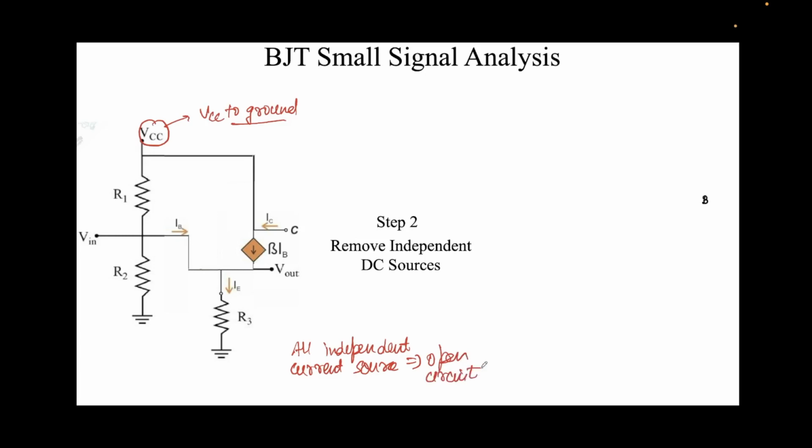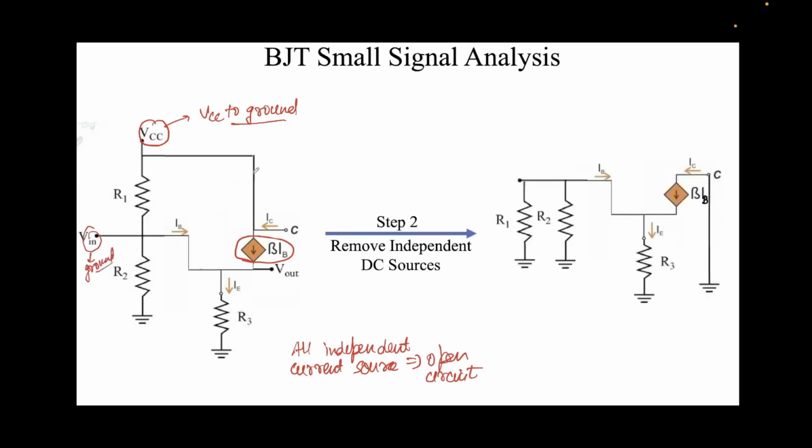Now note that this is not an independent current source. This is a dependent current source. See this term here. So this will not be open circuited, right? But VCC, similarly V in, is an independent voltage source, DC voltage source. So we can also ground this, right? So what we'll get is something like this. See, VCC is grounded, right?